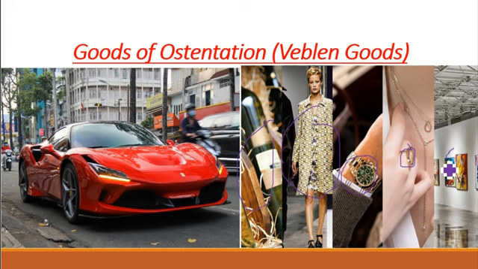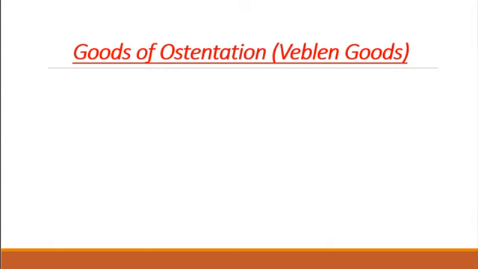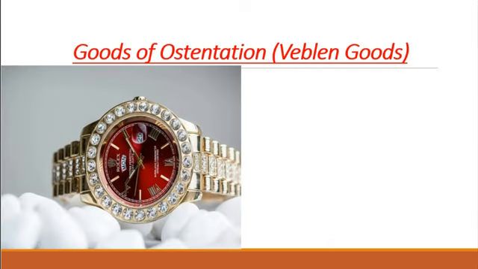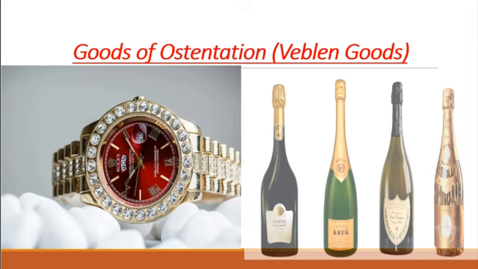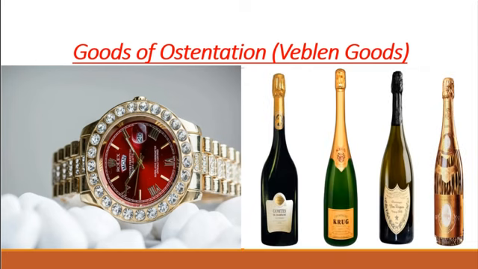We also have artwork too. All of these are examples of goods of ostentation. We still have others as highlighted. We have the wristwatch, Rolex, we have expensive wine. Now, the opposite of these are the giving goods.